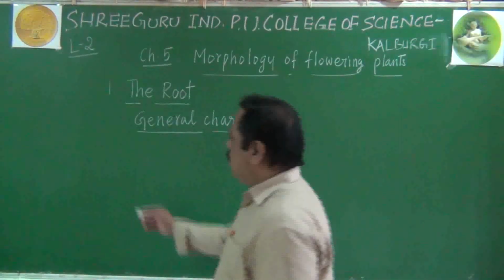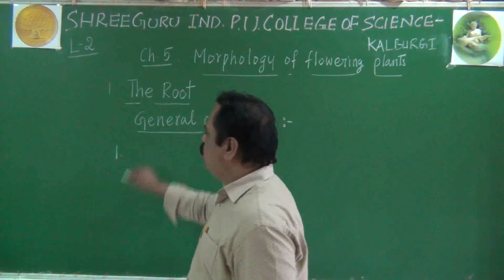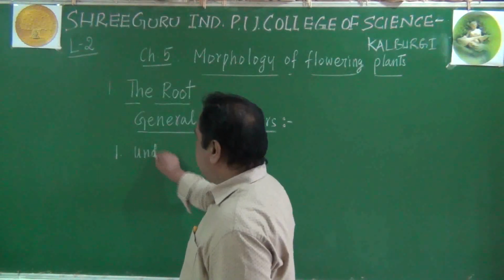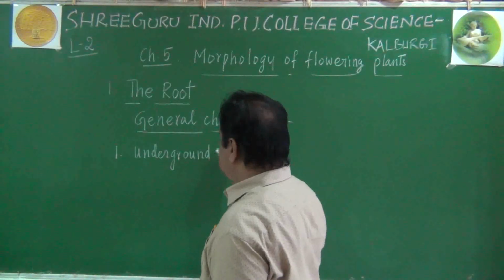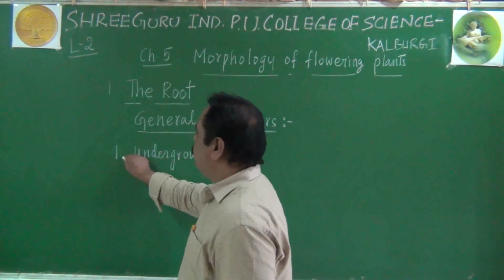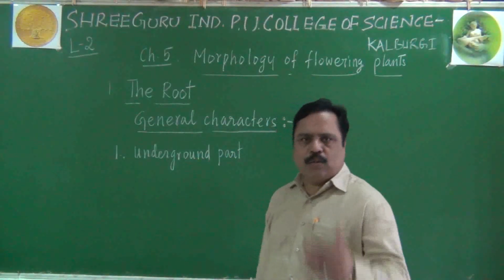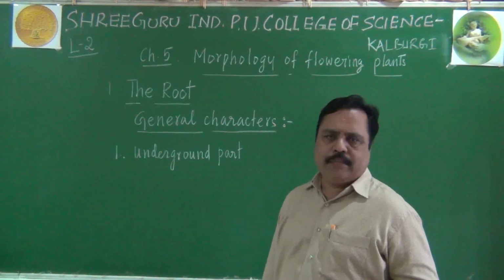Remember, the first point is that generally the root will be the underground part of the plant body. Root means generally it is an underground part of the plant body.